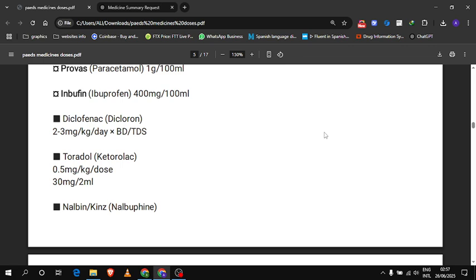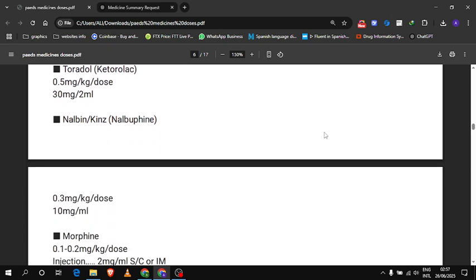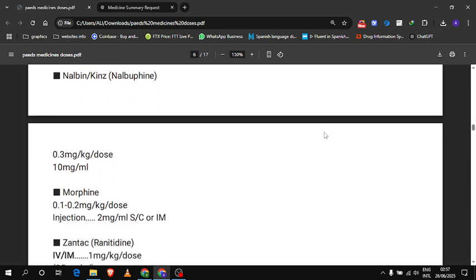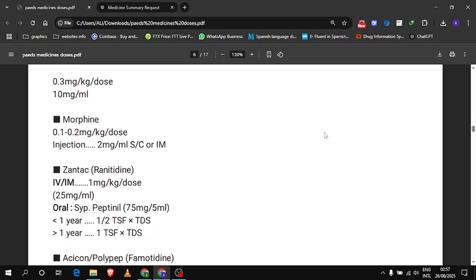30 mg per 2 ml, this is the formulation. Next is Nalbin or Kins, which is nalbuphine, which is an opioid. The dose is 0.3 mg per kg per dose, and the injection is 10 mg per ml. Next is morphine. Again, it is an opioid. The dose is 0.1 to 0.2 mg per kg per dose. Injection 2 mg per ml, subcut or IM.